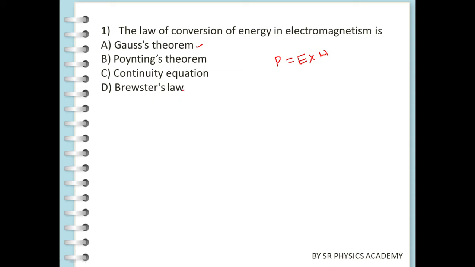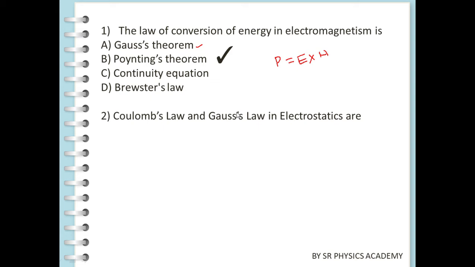Next is Brewster's law. Brewster's law is a relationship of light waves at the maximum polarization angle of light. So in this one, which one is the correct answer? Poynting theorem. Okay, you have to remember P equal to E into H.